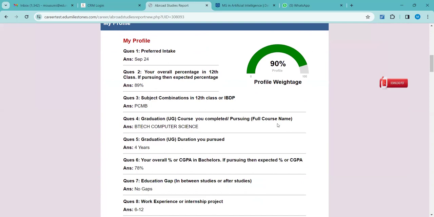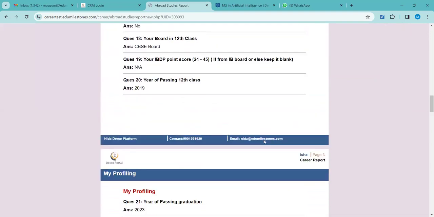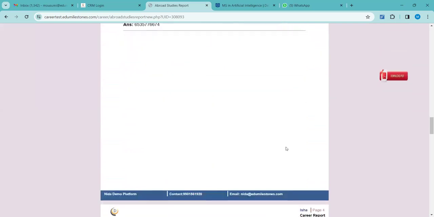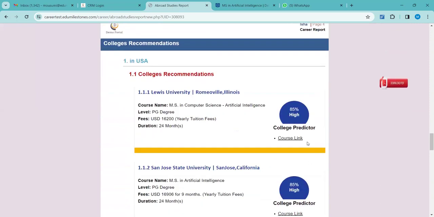All the information, all the questions that are being answered. Okay. So we have also shortlisted certain universities, right? It will show up here in the report itself. So whatever you will be shortlisting for the students, or if you have kept this page open for the student, the college shortlisting part, and they are shortlisting, it will show in the same report. Once you forward the profiles to us for shortlisting universities, once we do the same, once we add the recommendations also, it will all show in this single report.